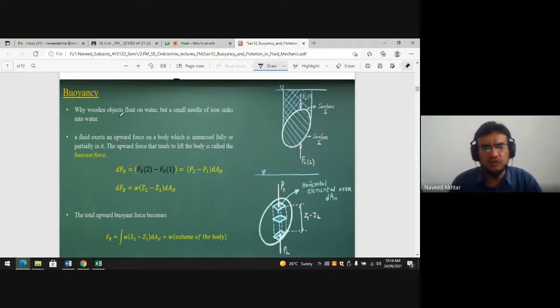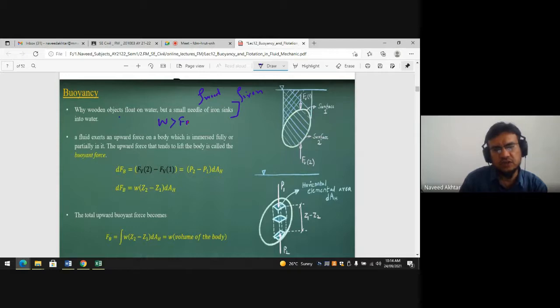Why does a wooden object float on water? It is a question. But a small needle of iron sinks into water. It depends on the weight density, or rho, of the wood and rho of the iron of which this needle is made. So if the weight is greater than the buoyancy force, it will sink. But if the buoyancy force is greater than the weight, the object will float.